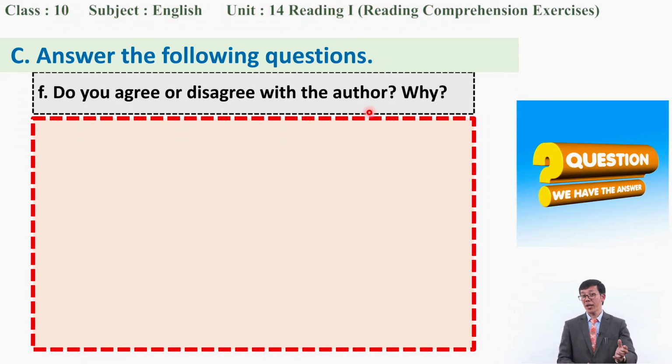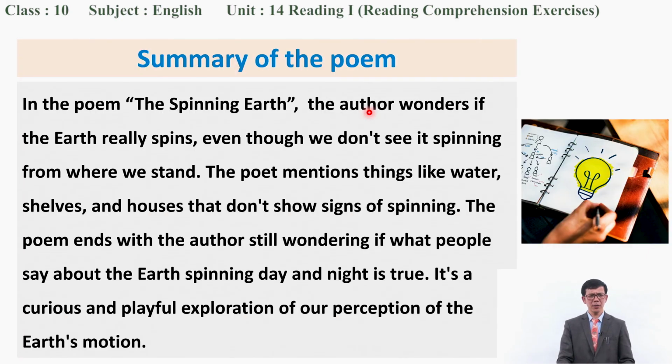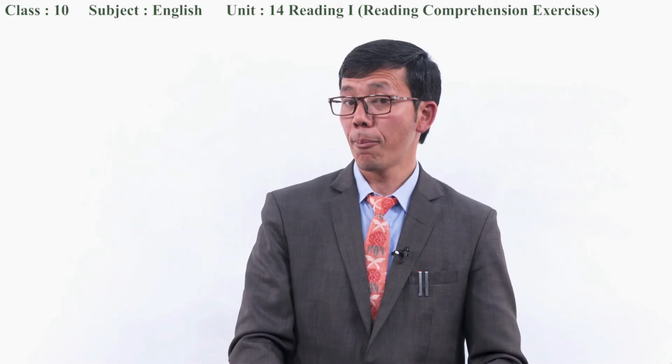And next question, do you agree or disagree with the author? All right, you can agree, you can disagree, okay? So then, if you agree, you can say, yes, I agree with the author because, and you can tell me some reason, okay? The reason is, I have seen an ant rounding on an orange without falling. Yes, have you seen? Yes, we have seen. You know, the orange, right? And then the what? Ant is rounding and rounding, okay, without falling. That is the what? Evidence, okay, reason. You can tell some reasons. Yes, we have already discussed the summary of the poem, right? What it is all about.